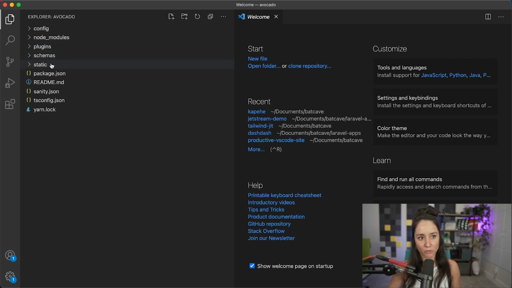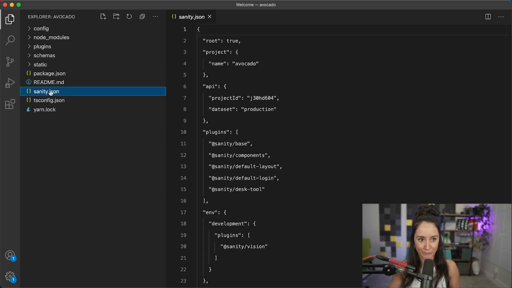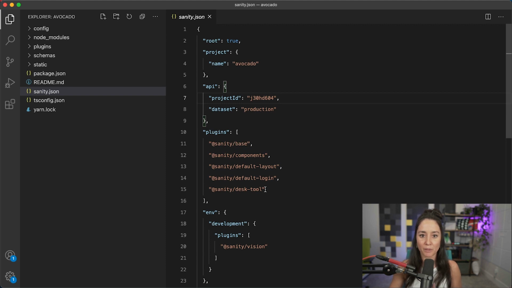Over here, we have our different folders, but let me show you something real quick. So we have the sanity.json. If you're going to be using Sanity and a front end, you would need to know a little bit about the sanity.json file. Right here, this project ID, this is how you're going to tell your front end, hey, look for this project with this ID. If you quickly need to find it, you can always find it here in the sanity.json. Also, we see the name that we named it, and then a couple other things that we get by default. But in the future, when you need to add it to a front end, just know that the project ID lives here.